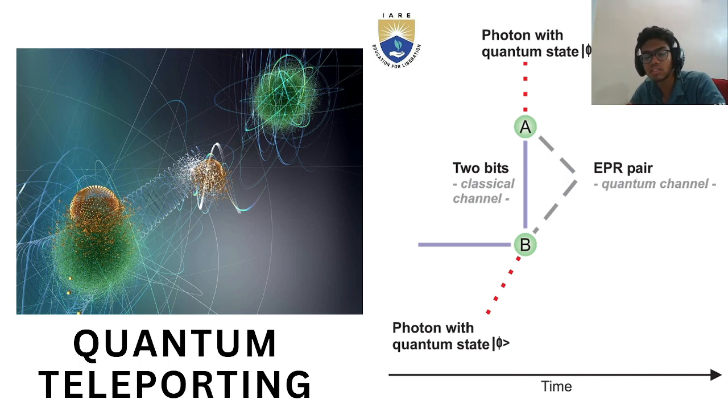Here is how quantum teleporting works. Photon with quantum state phi, |phi> at A, a 2-bit classical channel, an EPR pair, and B. And here is another photon with quantum state |phi>. A to B are the transverse points, and the particle travels from A to B at a very fast pace, not in a straight line but in a zigzag line. It looks like it disappears, but no, it is actually traveling. So it makes internetworking faster.